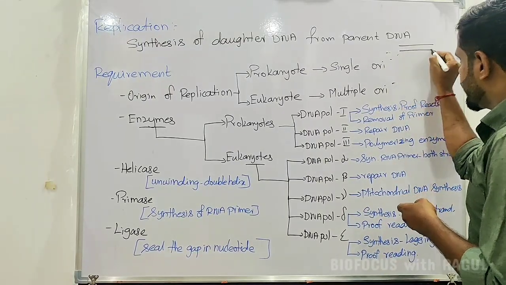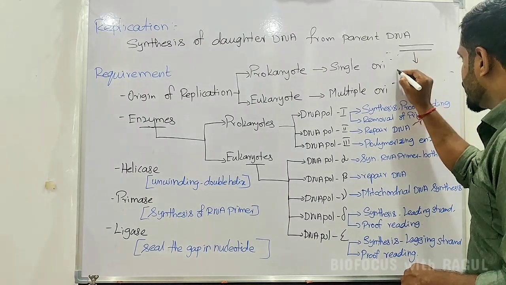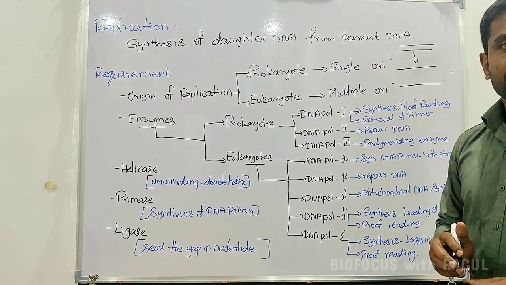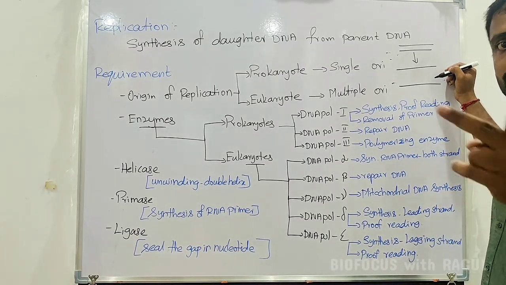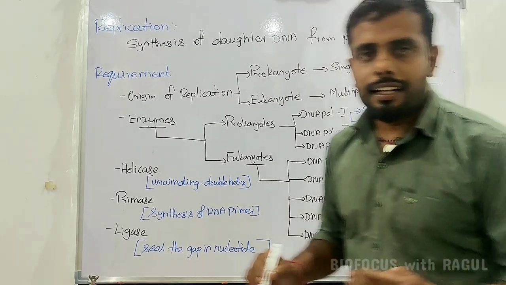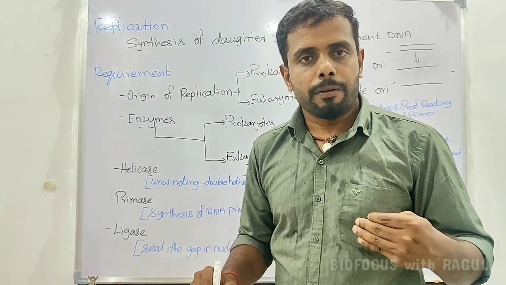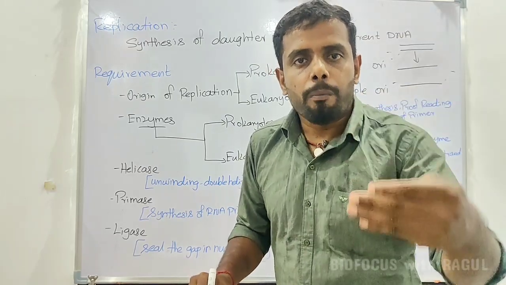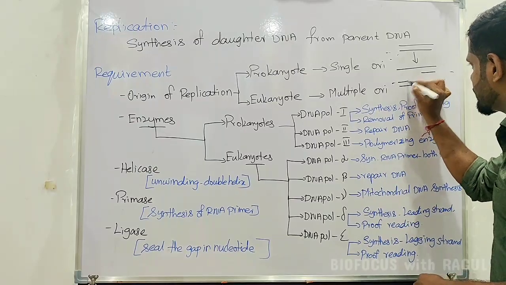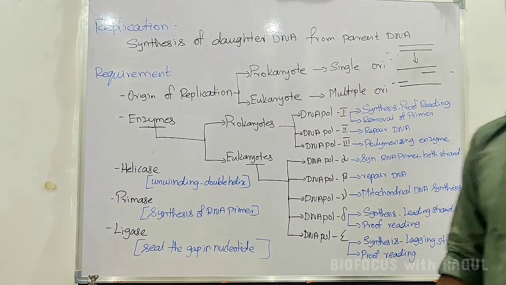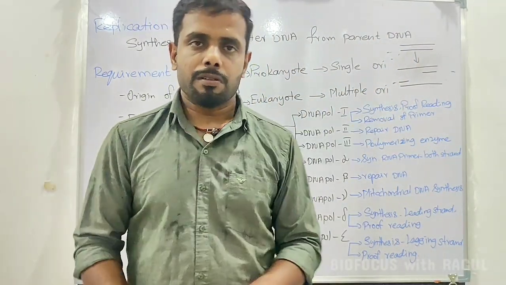I have a double stranded DNA. The double stranded DNA is going to be separated into single strands. Each strand is going to act as a template for the new strand. Based on that template, I am going to synthesize the complementary base pairs. For that complementary strand to be synthesized, we need an initiator, which we call the primer.